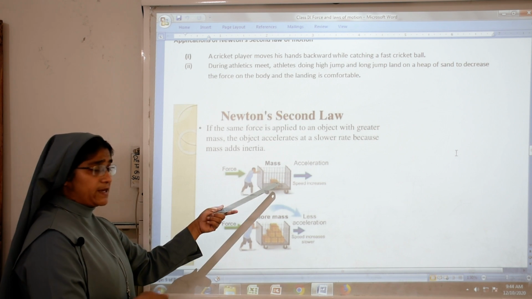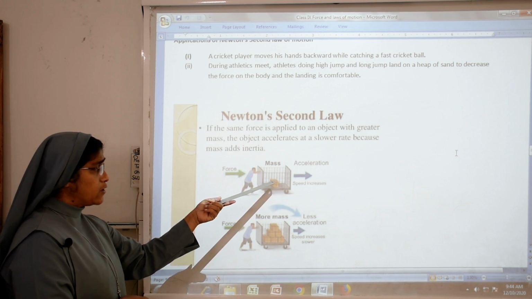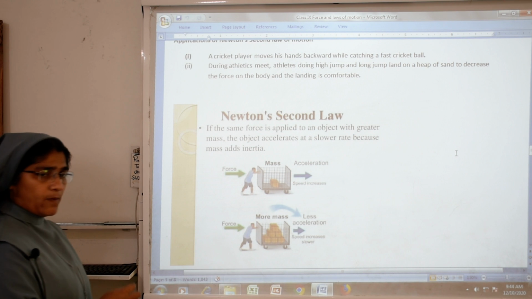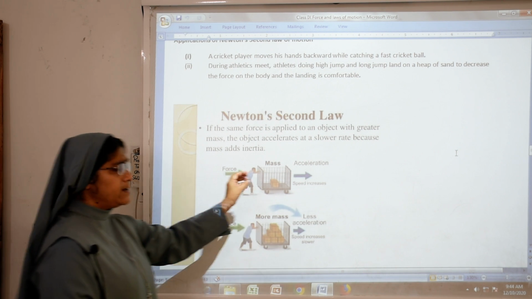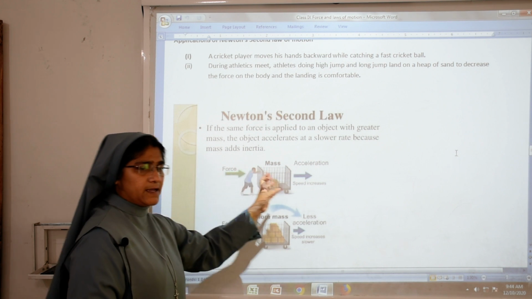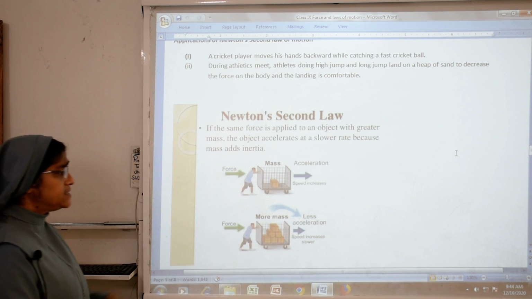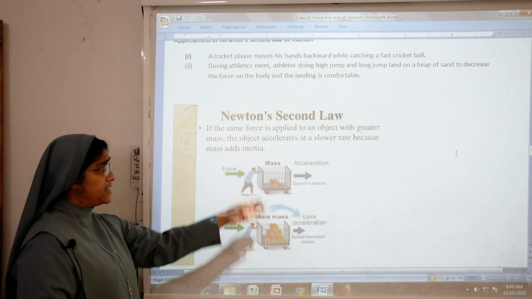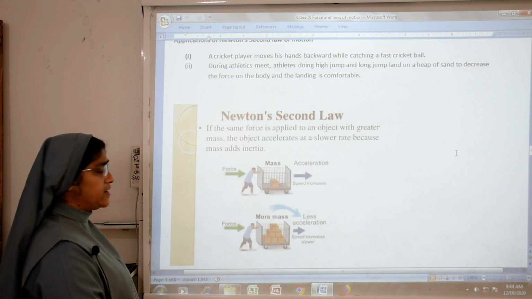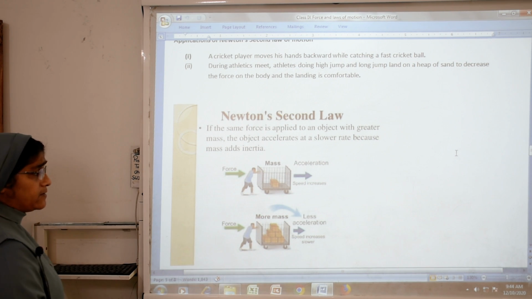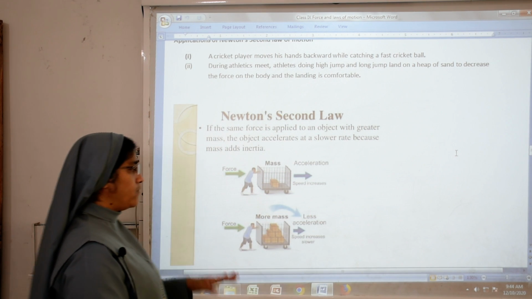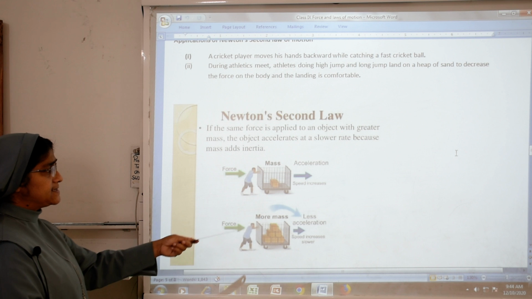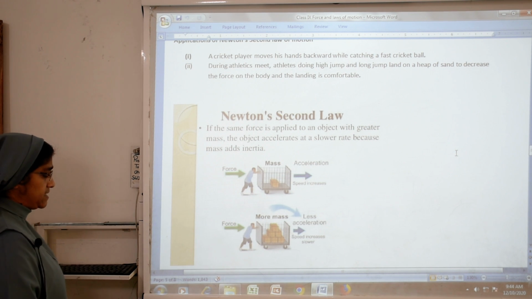Here there is only one box, so it is easily moved, but here there are many boxes with more mass. When we apply the force, the speed increases slowly. So this is less acceleration compared to more acceleration.